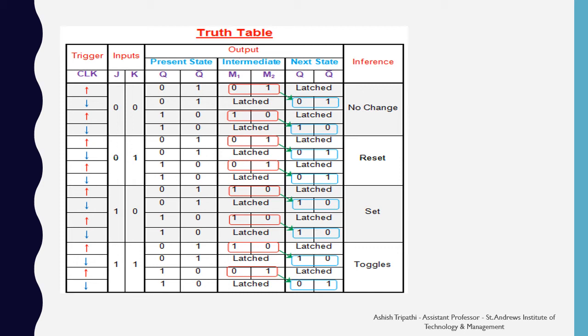When the clock pulse is 1, the master is activated, and when the clock pulse is 0, the slave is activated. Hence, we see different outputs. Whichever the output of the master, the same is the output of the slave.